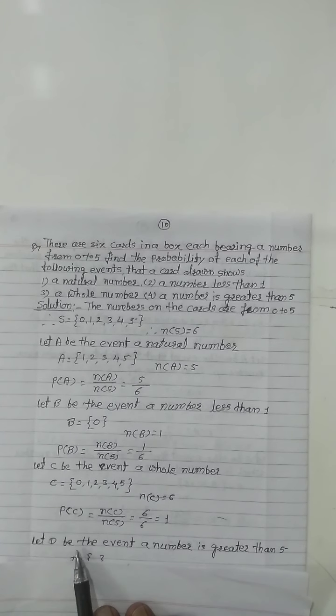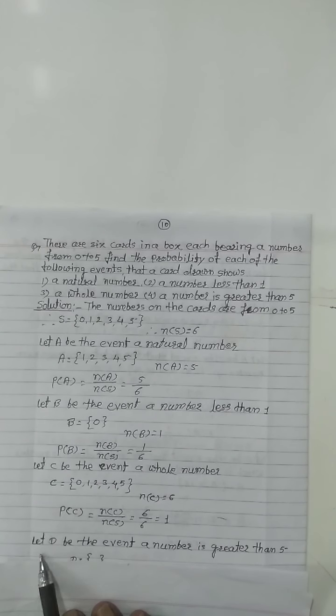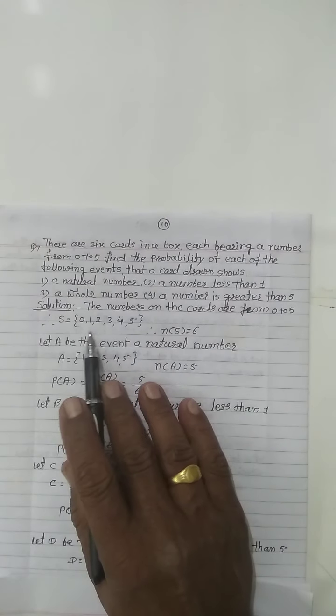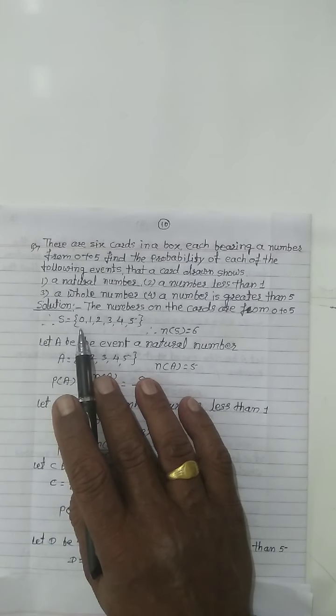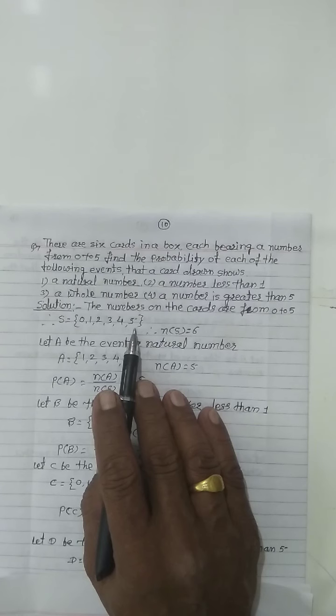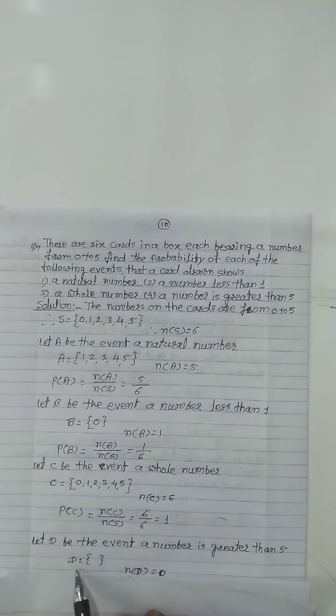Then see the fourth condition, a number greater than 5. Let D be the event a number greater than 5. Then write down the numbers greater than 5. We see in this sample space there is no element which is greater than 5. So in event D write down the empty set.